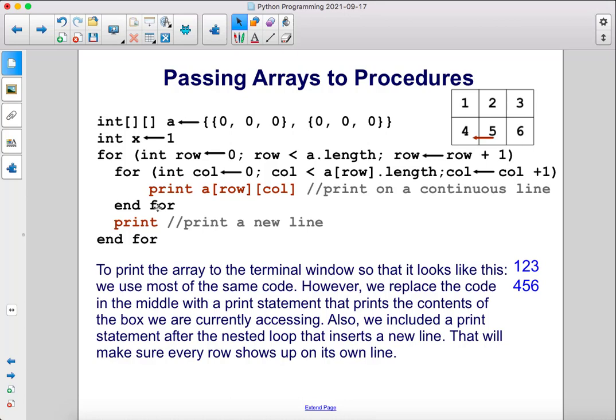Also, we included a print statement after the nested loop that inserts a new line. That will make sure every row shows up on its own line. So this print statement here is going to make sure that there's a new line before we start 4, 5, 6.